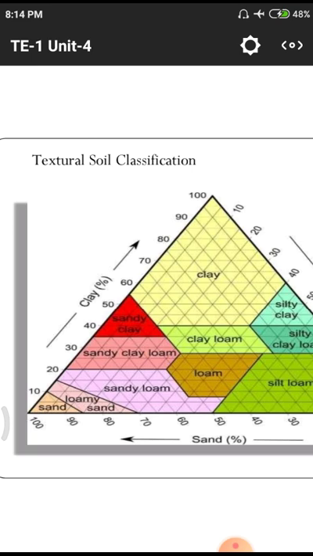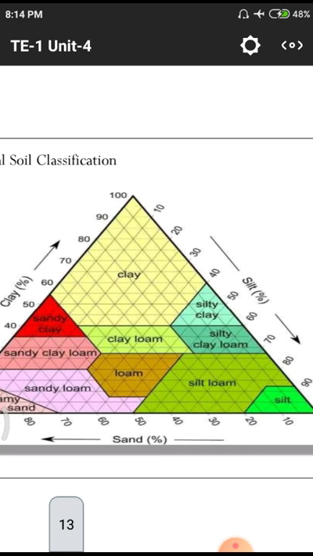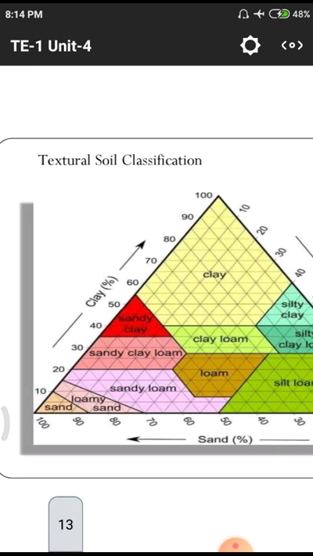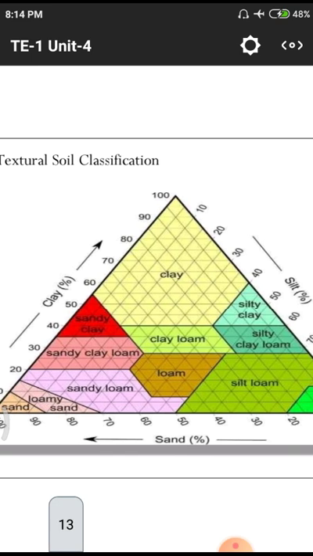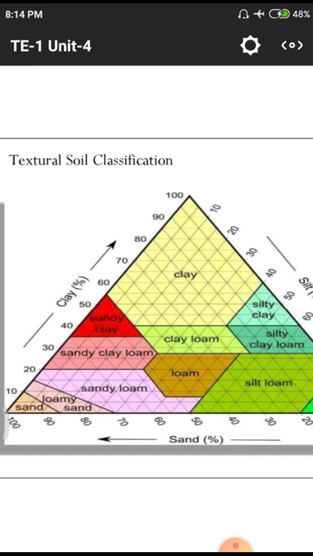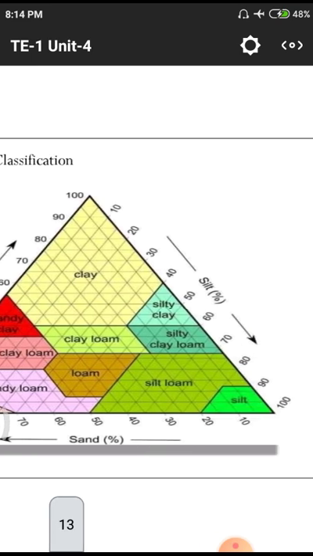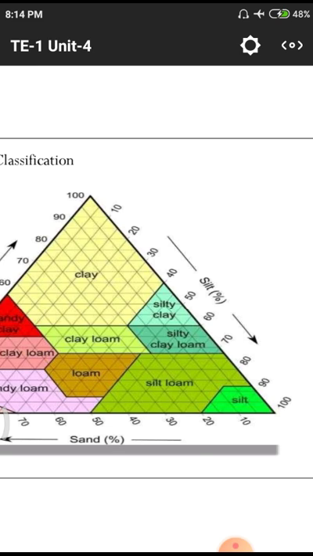That means 3 with 3 with 3, and some kinds of probabilities also, one with another. On the three edges we have clay, sand, and another edge we have silt. This yellow, light cream color is associated with the clay soils. On another side we have sand, on another side we have silt. In the middle portion we have loam, those three with loam, and one with another combinations.